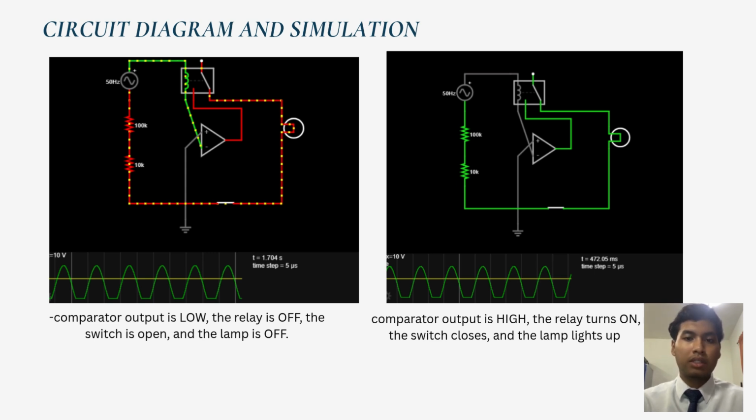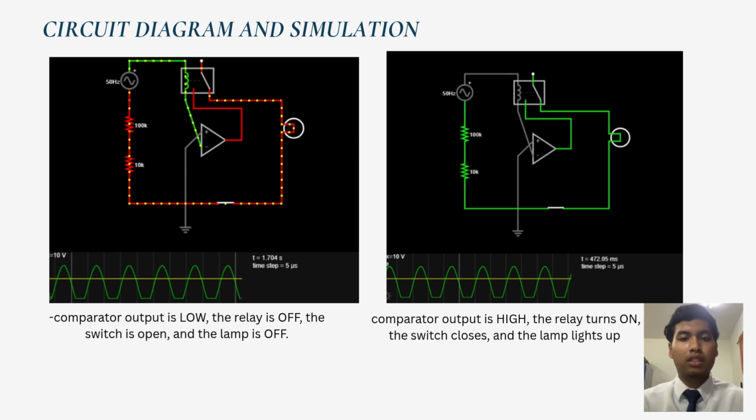This condition represents night time, where the LDR has high resistance due to darkness, increasing the voltage at the comparator input. At the bottom, the oscilloscope waveform shows a green sine wave and the 0 volt reference as a yellow flat line. When the green wave is mostly above the yellow line, the comparator output goes high and turns on the lamp. When it is below, the lamp turns off.